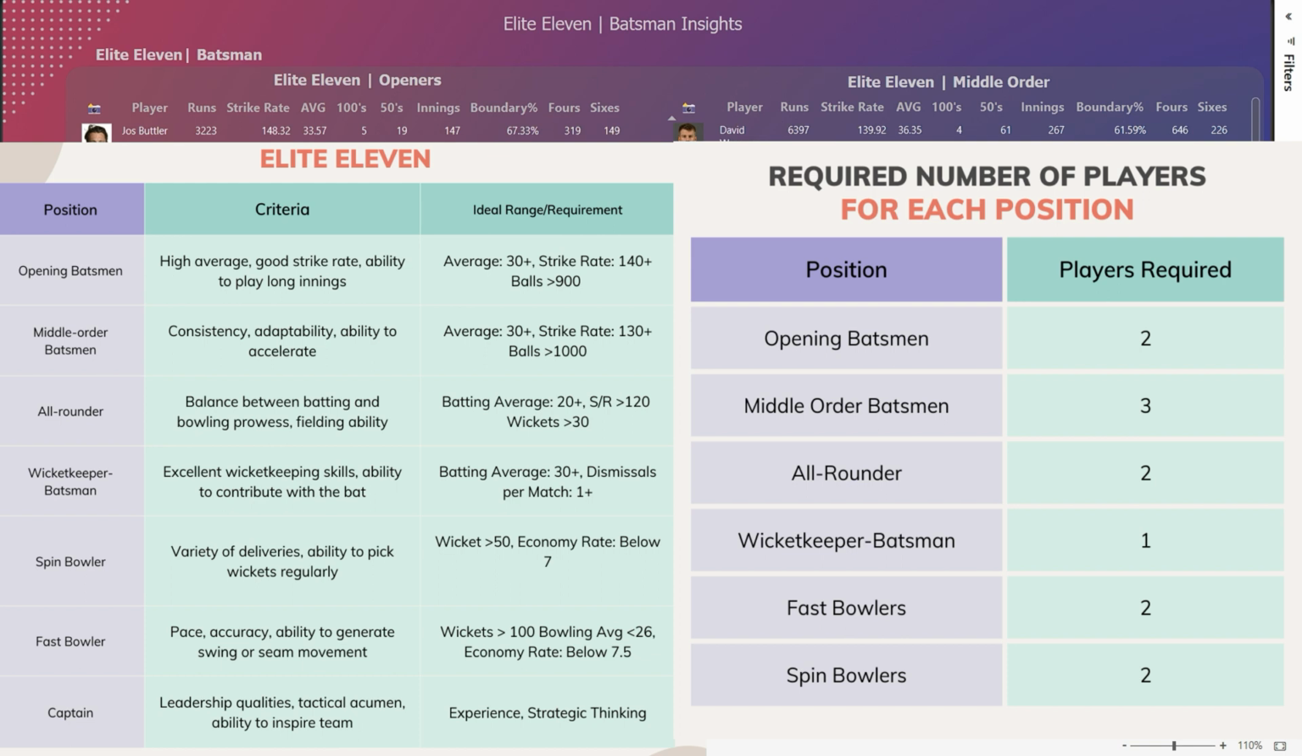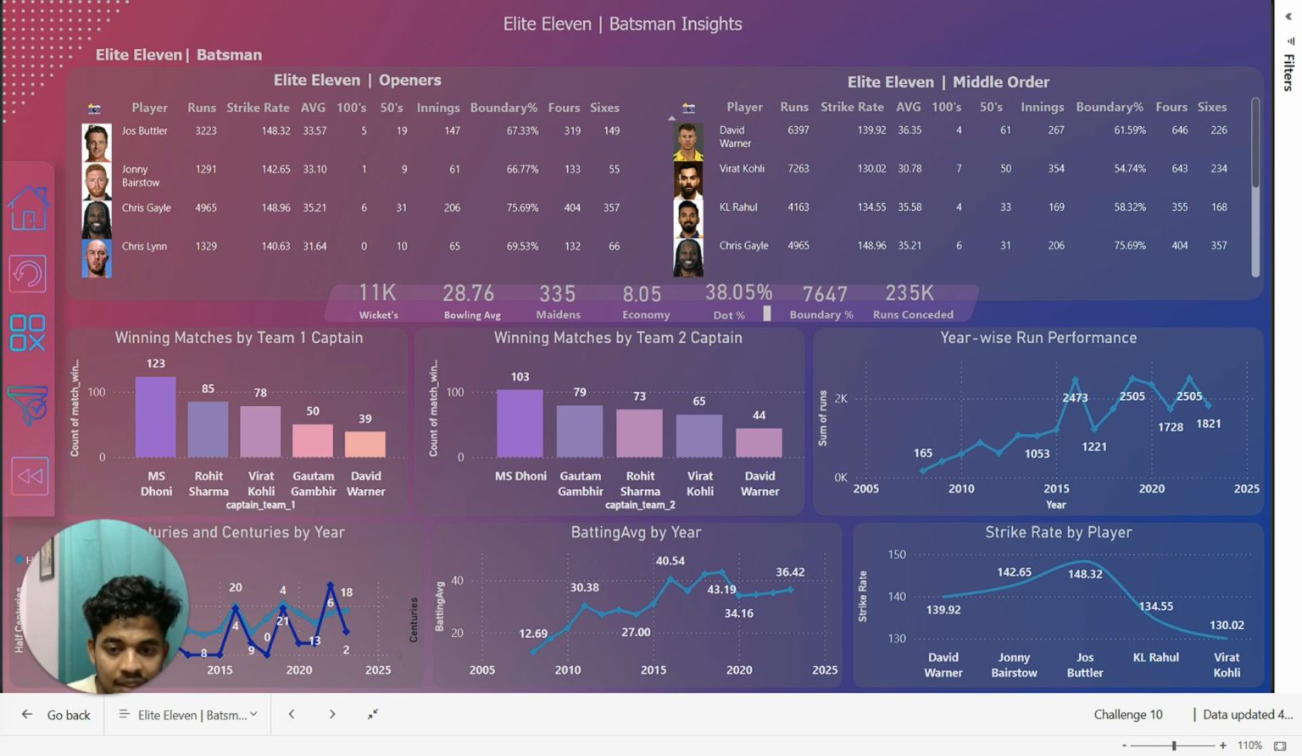For fast bowlers, wickets taken should be over 100, bowling average should be below 26, and economy rate should be 7.5. Captains should have leadership experience and strategic insight. These numbers provide a clear framework for selecting players based on their performance metrics. Let's now proceed to explore elite 11 batsman insights within these defined parameters.